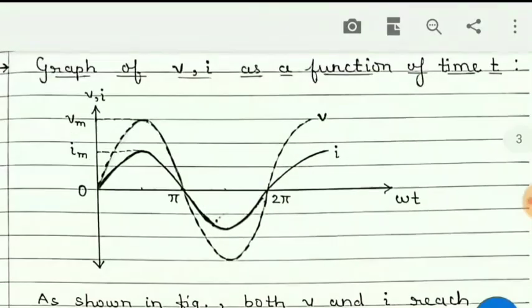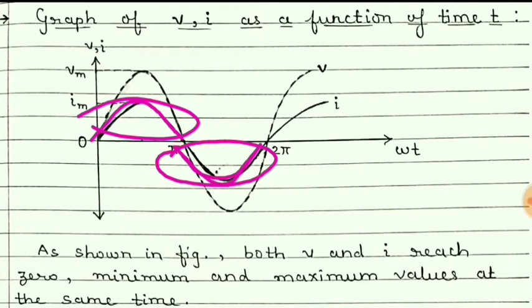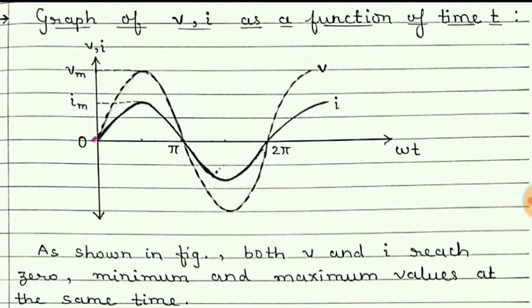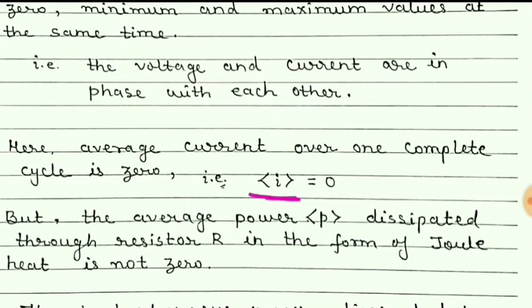For one period of cycle, you can say this is the positive value of current and this is the negative value, and this positive and negative value resemble each other. So when we add these two for this one period of cycle, then the result will be 0. So the average value of the current for one complete cycle is 0.